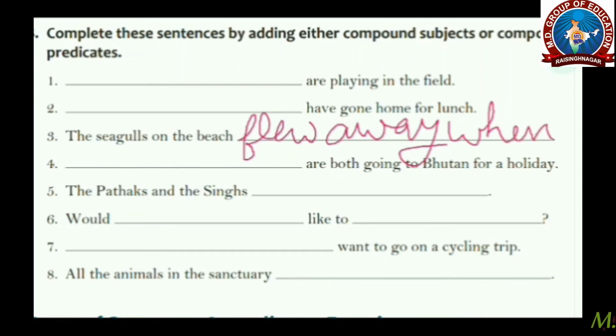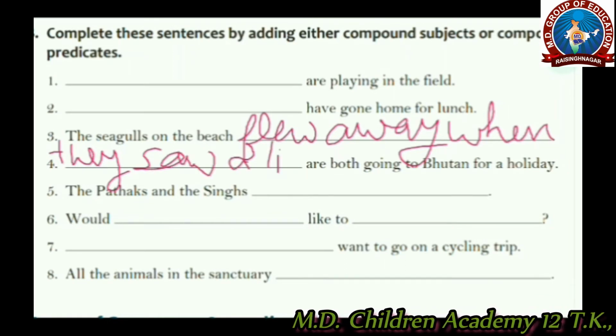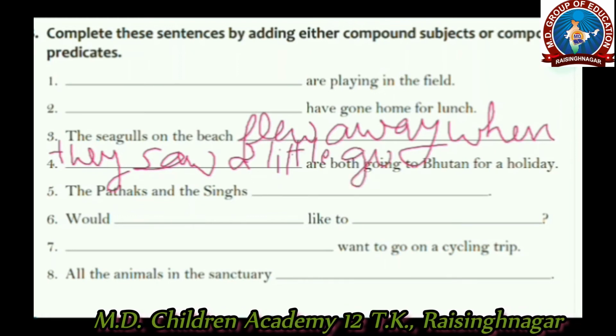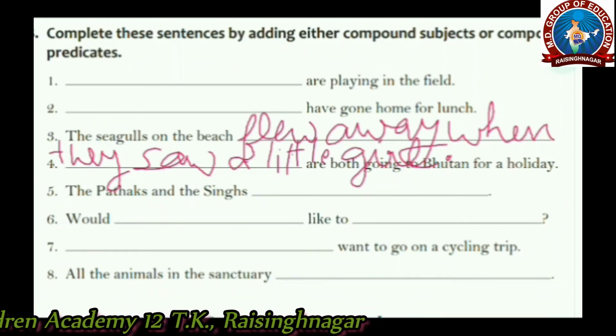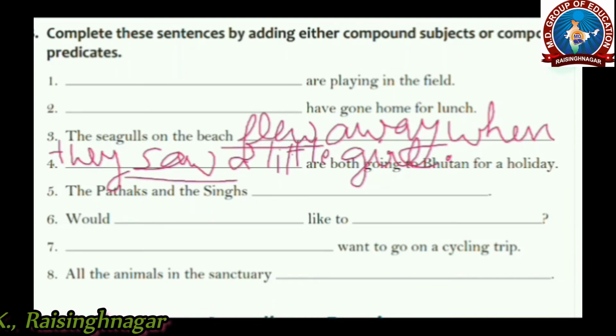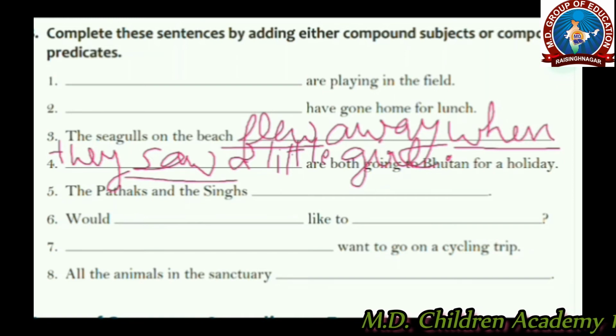When they saw a little girl, or any crocodile, etc. But the action must be more than one. Here the first action is flew and the second action is saw, and those two actions are joined with the help of this conjunction when. Alright? The seagulls on the beach flew away when they saw a little girl.